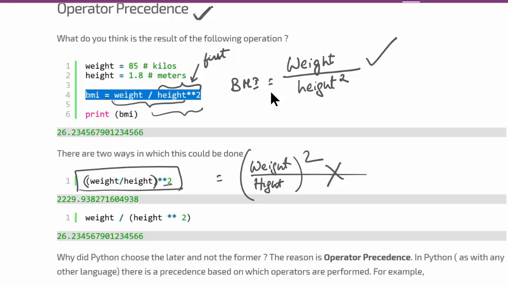So what is operator precedence? When you combine multiple operators into an expression, like the one that we have seen here, there is a precedence based on which Python does these operations. So power, or the exponentiation operation, has higher precedence than division. And that's the reason why it has first done the squared and then done the division.